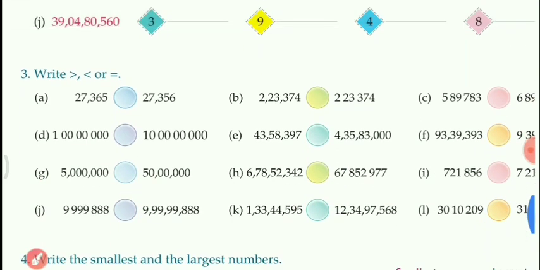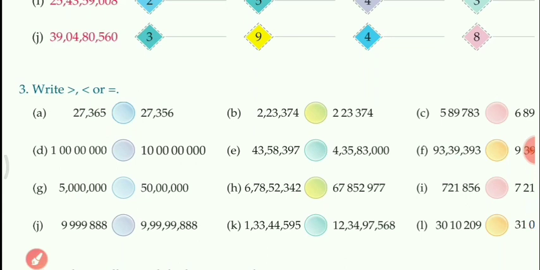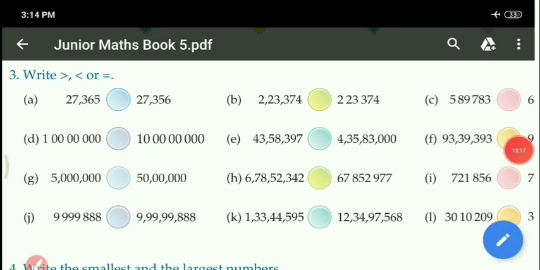Now let us see the next question, number 3. See this one. Here it is given: make the sign for greater or equal. Okay, which digit is bigger? We have to make the sign for that one side, and which one is equal? Make the equal sign only. Okay. So let us see.